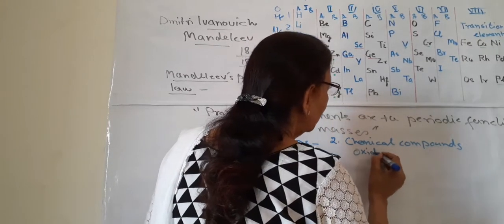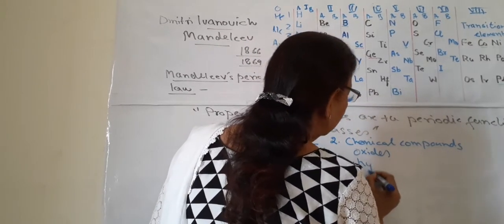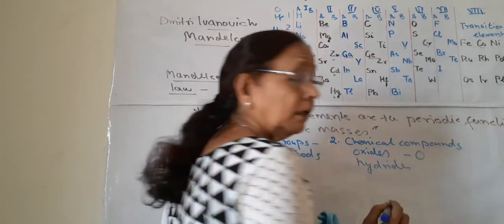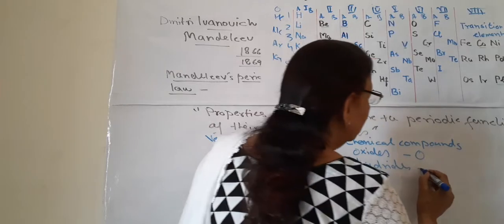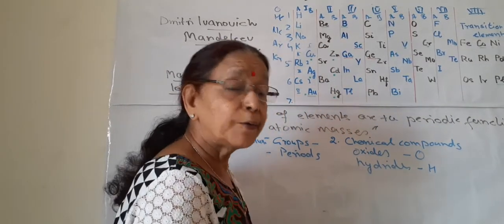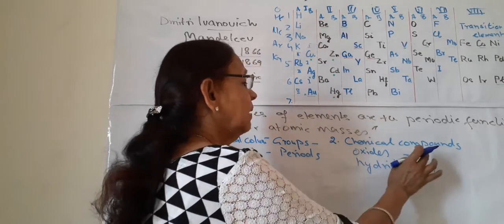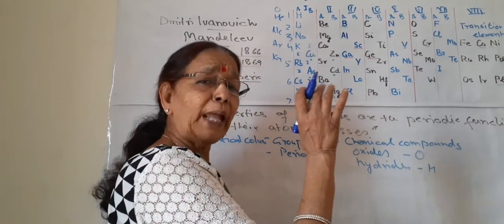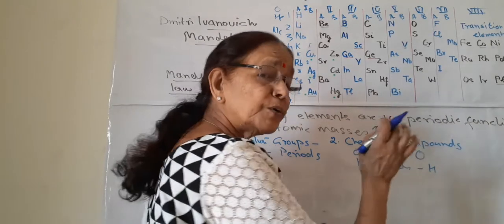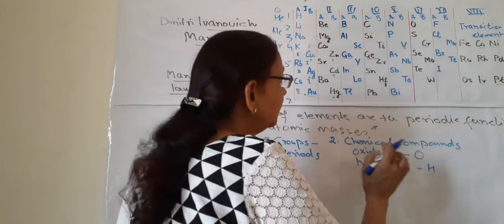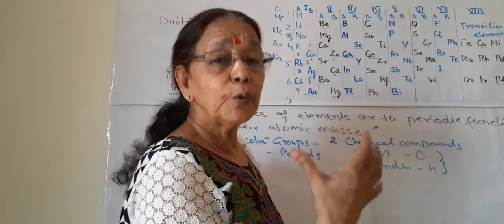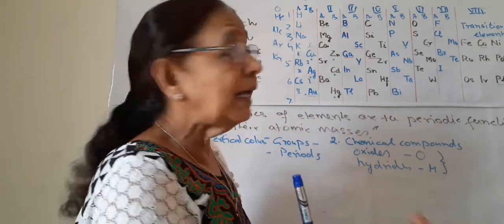One is oxides and the other is hydrides. Elements form compounds with oxygen, oxides, and with hydrogen, hydrides. Oxygen is abundant in the atmosphere, and most of the elements react with hydrogen to form hydrides, so this criterion is also taken to group the different elements.